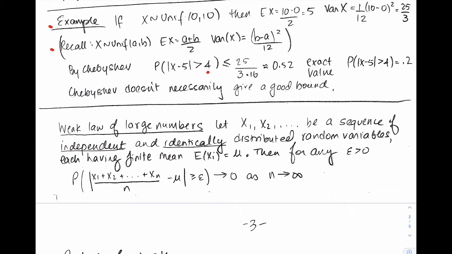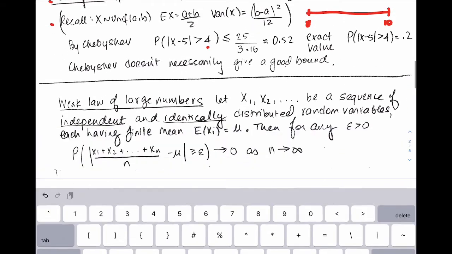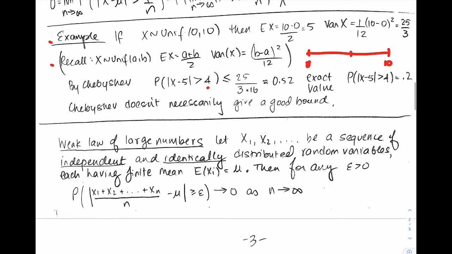But what is this exact value? If you have an interval from 0 to 10, the probability that you're at least 4 away from the mean, so here's the mean, the probability that you're at least 4 away, that's the probability that you're in 0 to 1 or 9 to 10. Well, that you know is the length of those intervals added, 2 over 10. That's 0.2. But Chebyshev told you this probability is less than or equal to 0.52. So Chebyshev doesn't give you very nice bounds, okay?